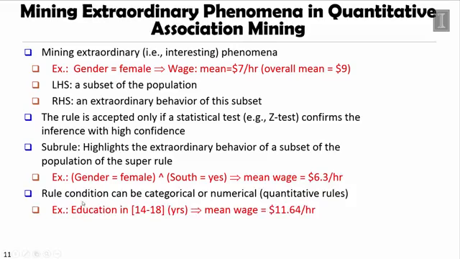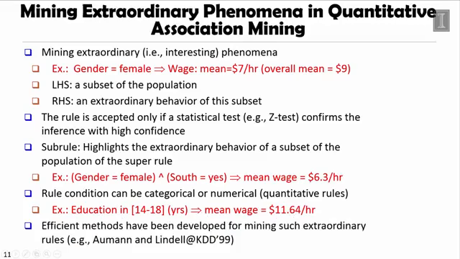Sometimes you do not have the left-hand side as a subset of the population, but based on numerical data, you can group them into certain intervals or clusters. For example, the left-hand side could be if the education has pretty many years, like 14 to 18 years, you will find the mean wage actually is substantially higher than the overall mean. So that may form another interesting quantitative rule.